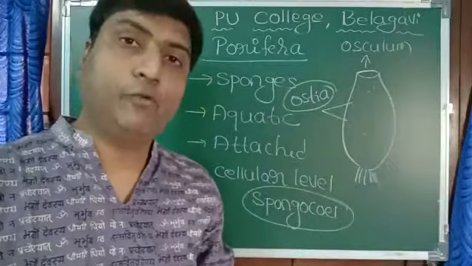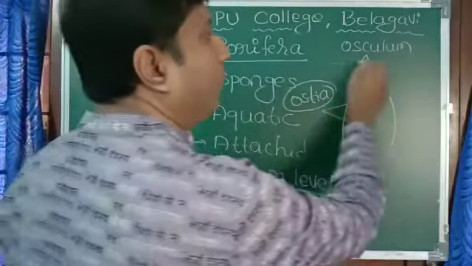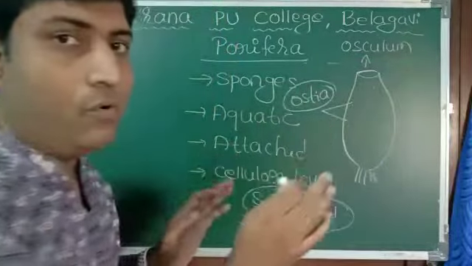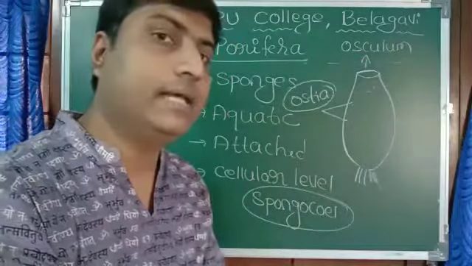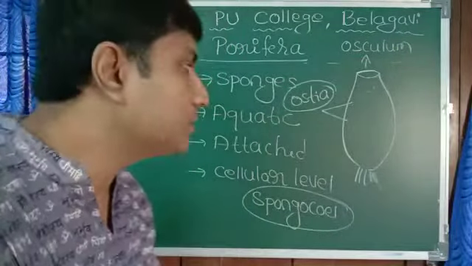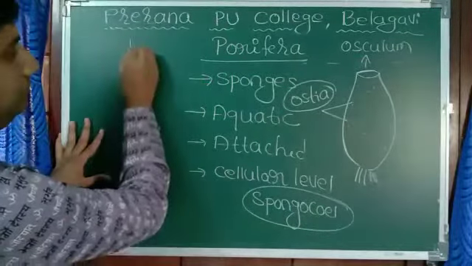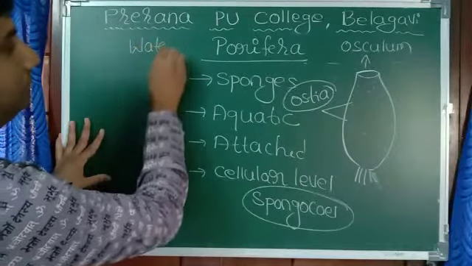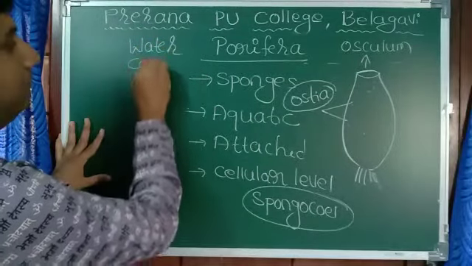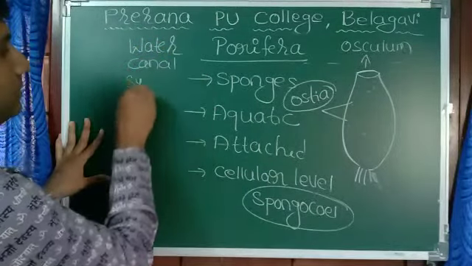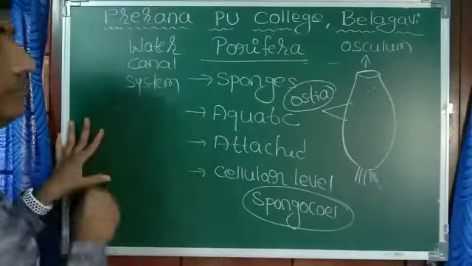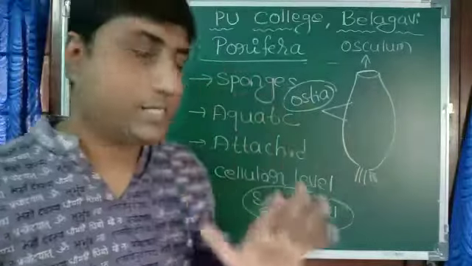Now how do they get food? See, they are dipped in water. They have one special system called the water canal system. What is that water canal system?